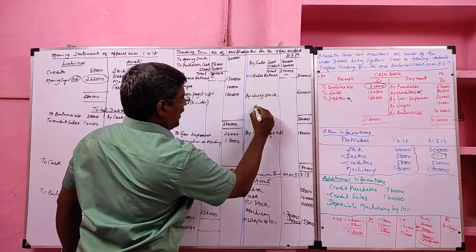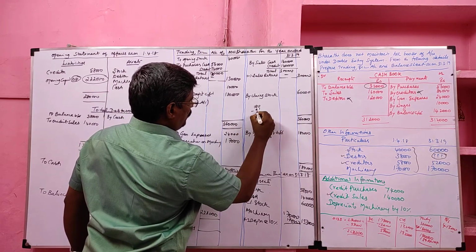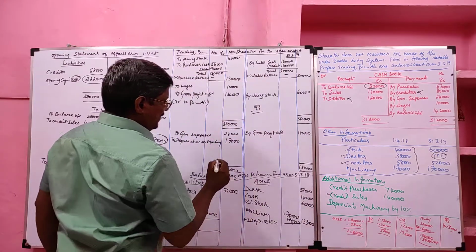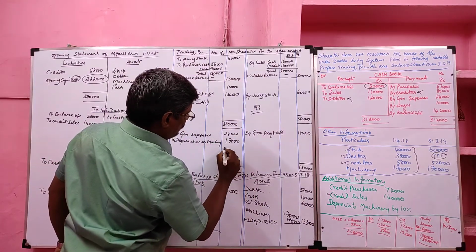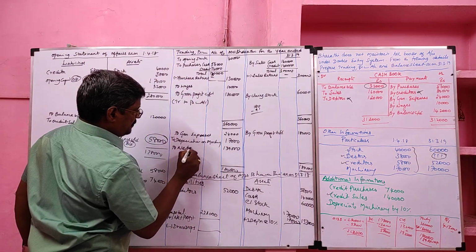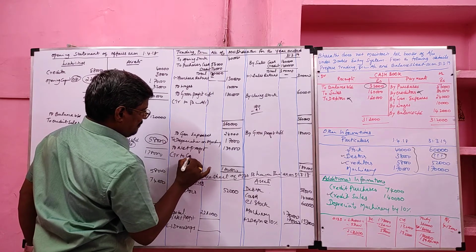So 1,80,000 minus expenses, balance 1,41,000. So the profit and loss account balance is 1,39,000, that we call net profit. Transfer to capital account.